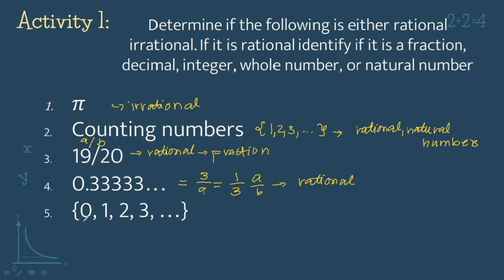So, ito naman po, nag-start kay 0, sinundan ni 1, 2, 3, and so on and so forth. This is a rational number, and this is whole number. Bakit po whole numbers? Kasi po nag-start kay 0. So ito po, this is a rational and this is a fraction. So understood na po? So let's proceed.